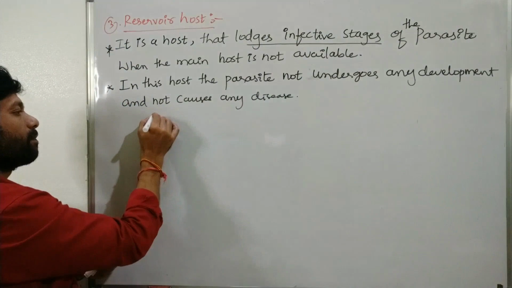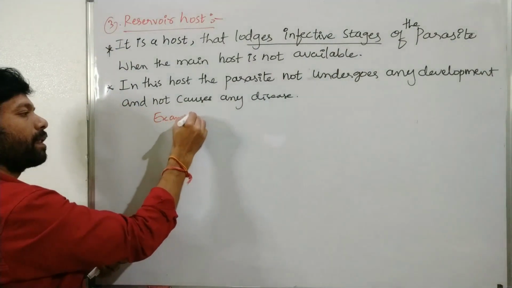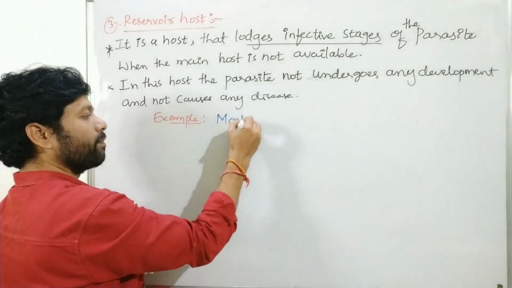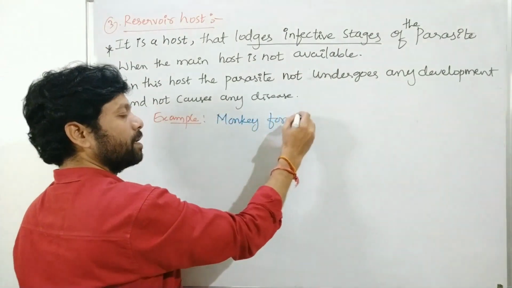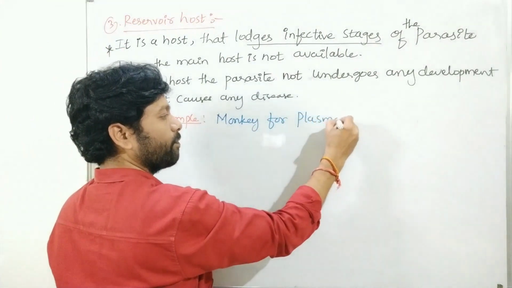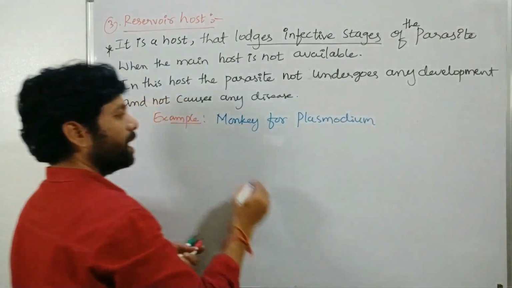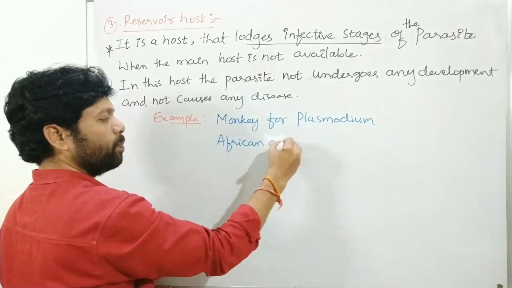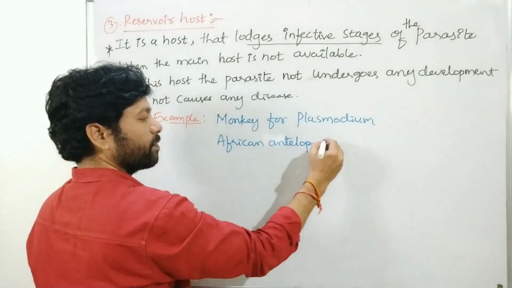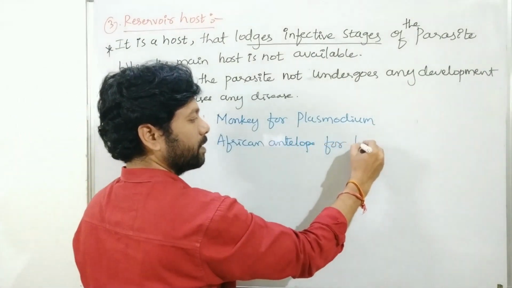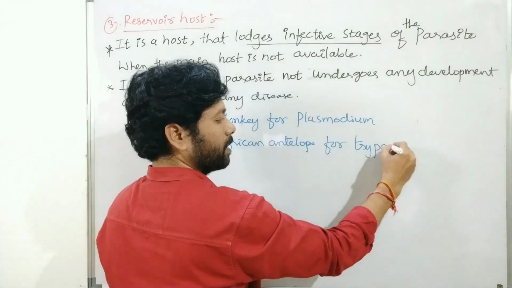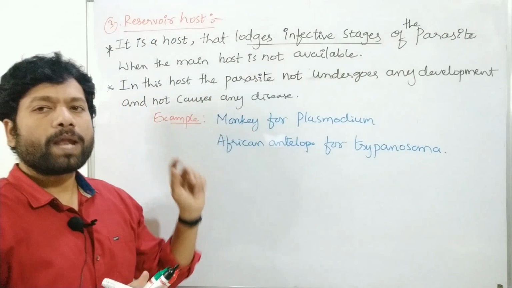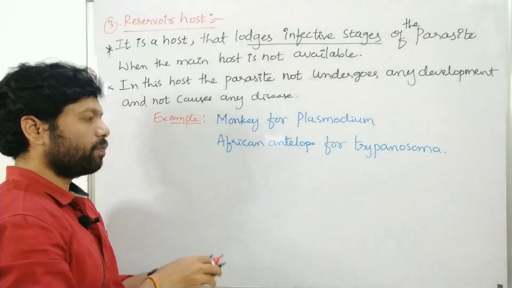Examples: monkey for Plasmodium, and African antelope for Trypanosoma gambiense. Okay, so monkey for Plasmodium and African antelope for Trypanosoma.